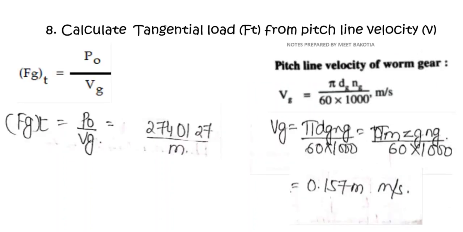Now, first I need to calculate the pitch line velocity of gear, which is pi d_g n_g upon 60,000. If I don't have d_g, I am going to put down the value as m z_g. So putting the value of z_g and n_g, I am going to get the velocity value as 0.157 module meter per second. The same when I put the value into the formula of tangential load, P_o upon V_g. Right, I have P_o, I also have V_g. By simplification, I'll get the answer as 27401.27 upon module.